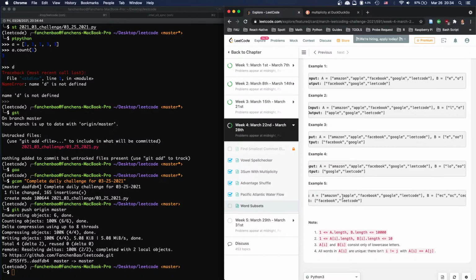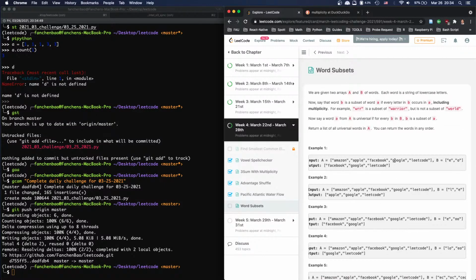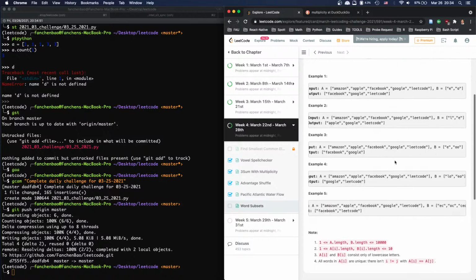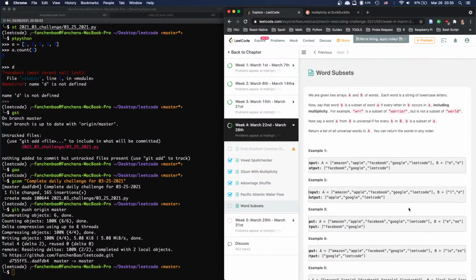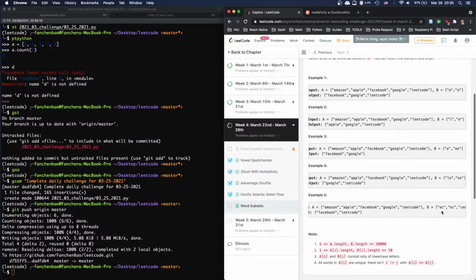Basically it just says it could be any place. If you look at this, OO, EC, it could be, no, EC has to be together, right? No, EC doesn't have to be together. So it can be any place. Like here, WRR, A is in between, so it can be any place. Same thing, EC, E is here, C is here, so they can be any place. OC and CEO.